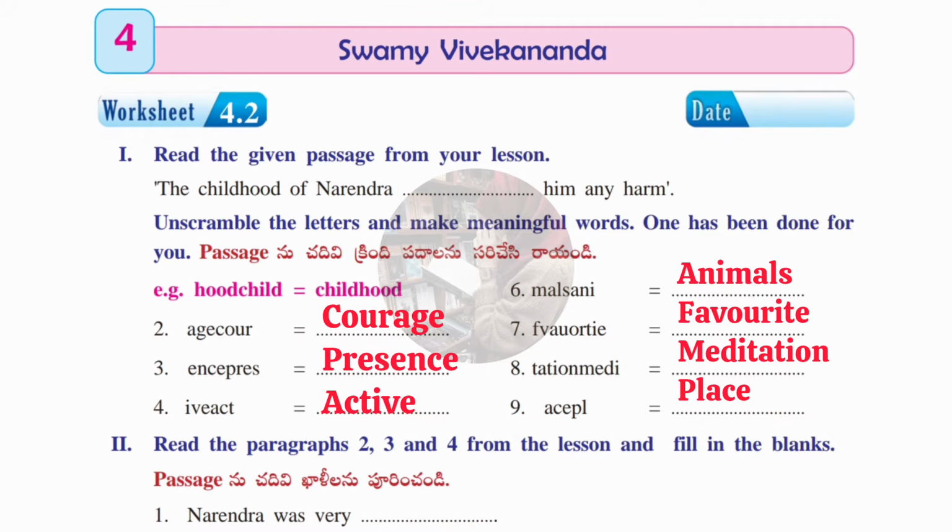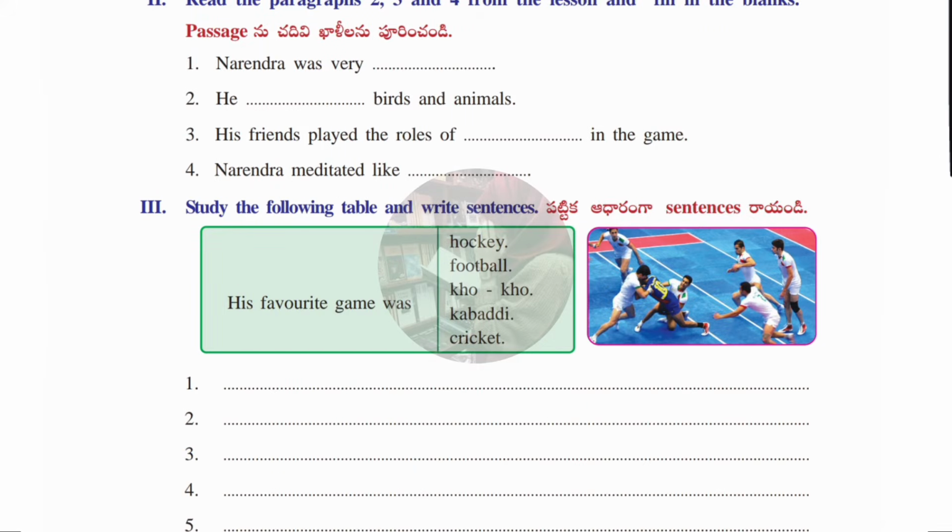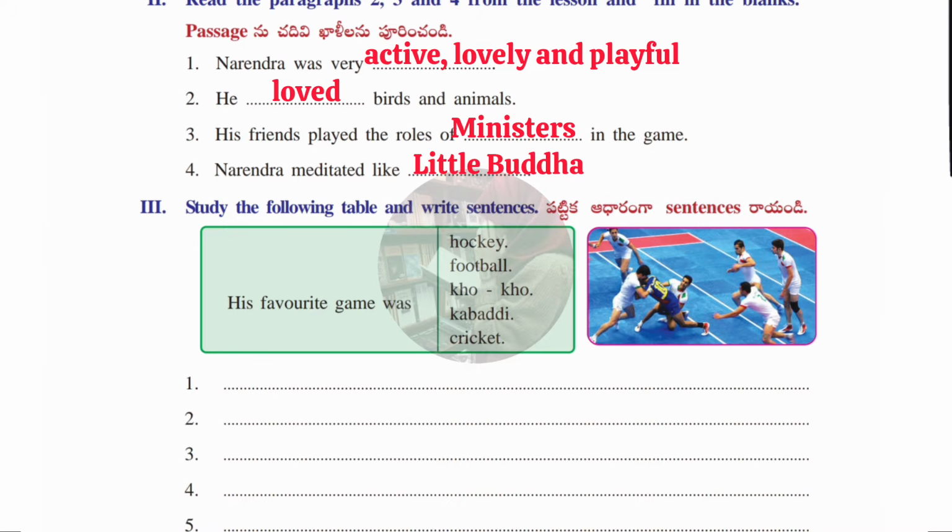Now we'll move to the second Roman of this worksheet, where we have fill in the blanks taken from paragraphs 2, 3 and 4. Now we'll fill this. First one: Narendra was very active, lovely and playful. Second one: he loved birds and animals. Third one: his friends played the role of ministers in the game. Fourth one: Narendra meditated like a little Buddha.